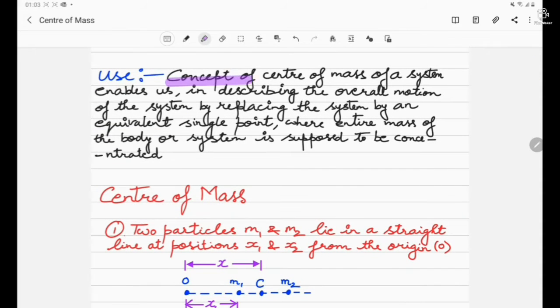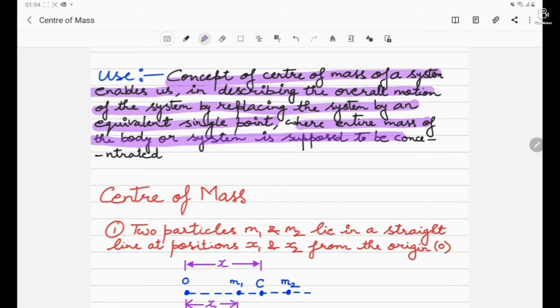What is the use of center of mass? The concept of center of mass of a system enables us to describe the overall motion of the system by replacing the system by an equivalent single point where the entire mass of the body or system is supposed to be concentrated. So it can be applicable to a particular body also or a particular system where we have a large number of particles.